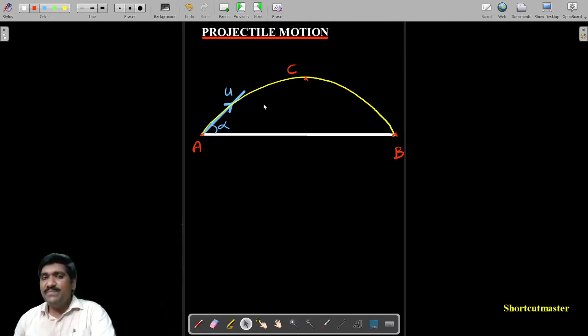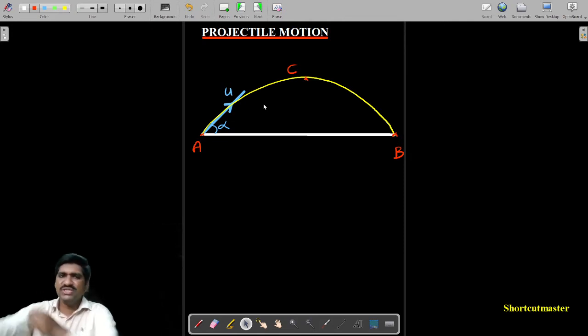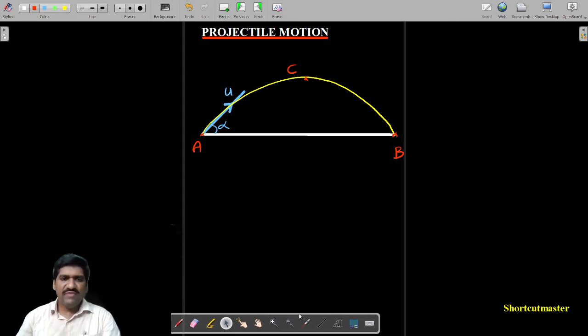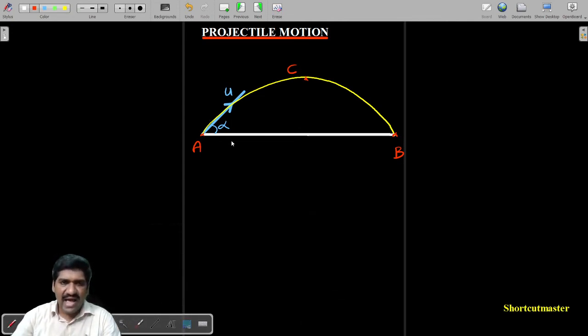First of all, let me write the boundary conditions for the projectile motion. If any body is projected at an angle unequal to 90, the body will definitely be tracing the parabolic path and reaching the ground level. Here I am writing perfectly and clearly, all of you, the angle should definitely be unequal to 90.